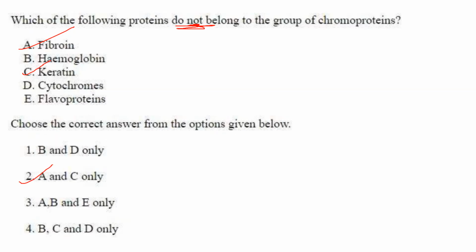Then next one. Which of the following proteins do not belong to the group of chromoproteins? Fibroin. Fibroin does not belong. They have asked do not belong. So it is fibroin. Hemoglobin is a chromoprotein. Keratin again is not a chromoprotein. Cytochromes are, flavoproteins are. So A and C only. Answer is option 2.